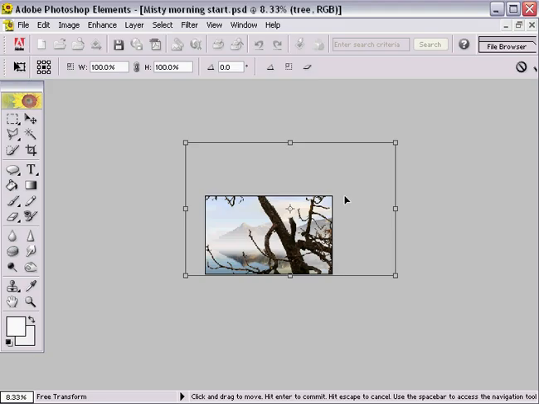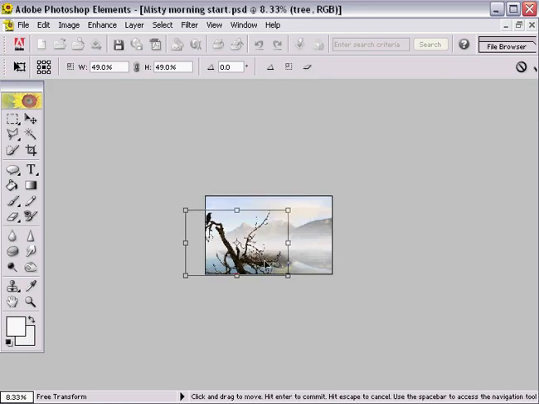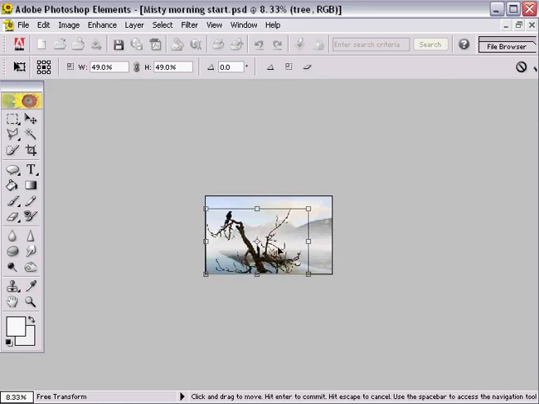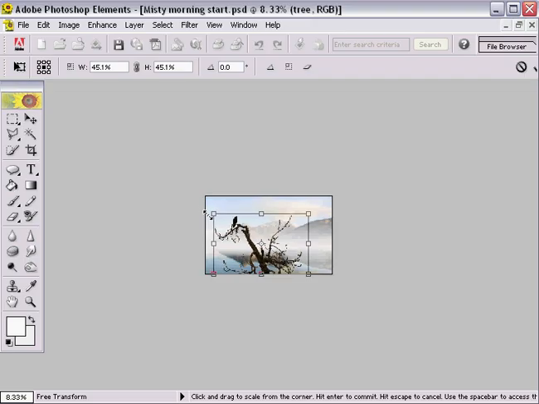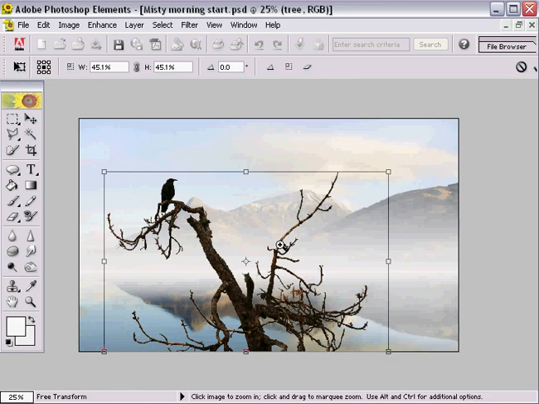If we had the picture too big, the bounding box is possibly going to be off screen, and therefore we can't adjust it. What we're going to do here is hold the Shift key down, drag in a corner toggle to give our tree a reasonable size and shape for the image we're applying it to. And once we get it about right, we can then enlarge the picture and have a look. Hold down the Control Spacebar again, click the picture, bring it up a bit bigger, and now we can take a more critical look with the bounding box still in place.